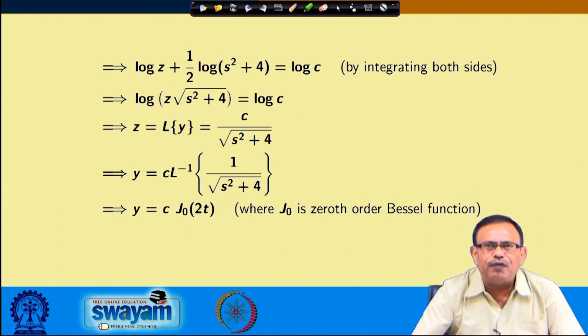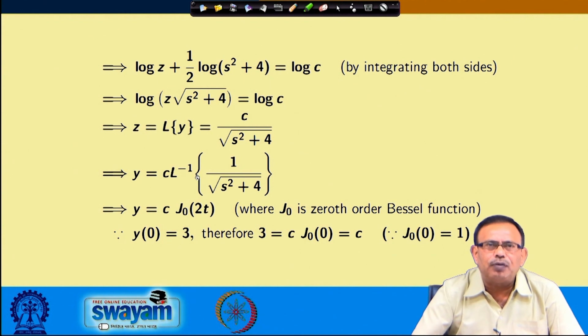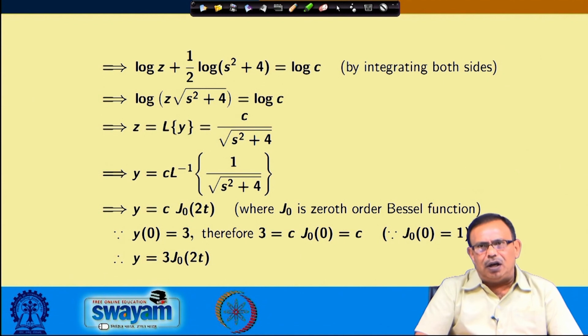Now, I only have to find the value of the arbitrary constant c. For that I am using y(0) equals 3: 3 equals c into J0(0), and J0(0) is 1. So, c equals 3, and therefore, I obtain the solution as y equals 3 into J0(t). So, please see the variation here.